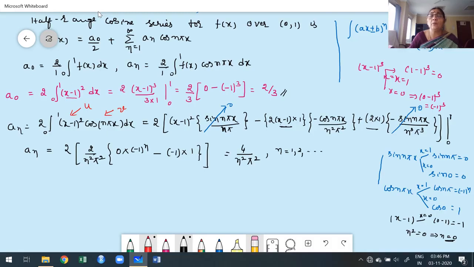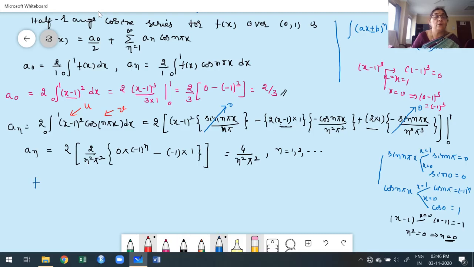Because if for any value we get 0, I have to find it independently, separately. I already explained one problem, x cos x, in the interval minus pi to pi. First pick the denominator n factor, equate that, and then verify whether that value belongs to the summation or not. If it is not there, confidently write that it is true for n is equal to 1 to infinity. Keep in mind we are expecting a finite value for all n from 1 to infinity. We are not expecting anywhere infinite. Suppose we get an infinite value, we find that value independently or separately from the original formula for an or bn. And then we construct the Fourier series.